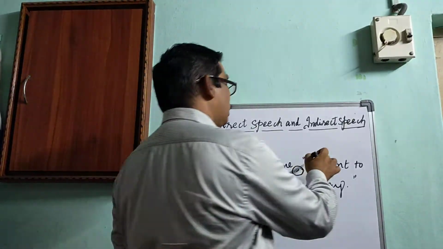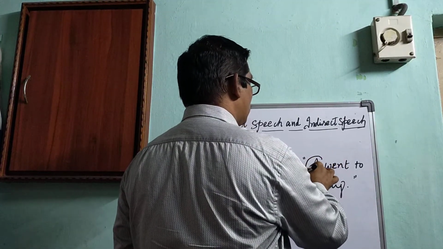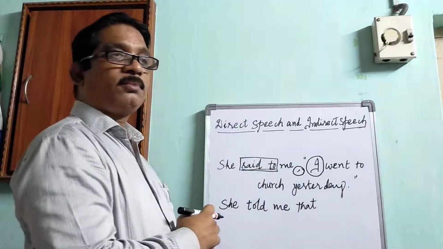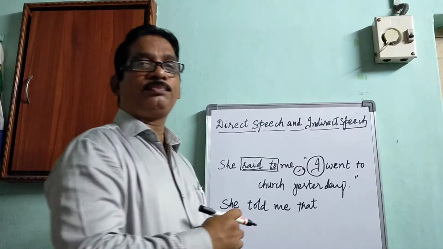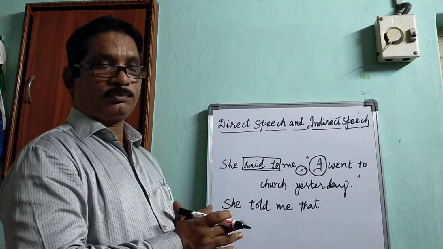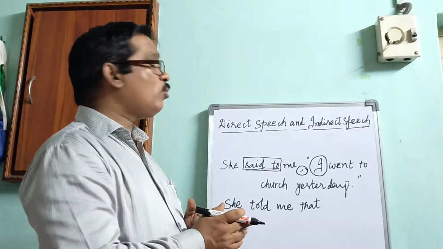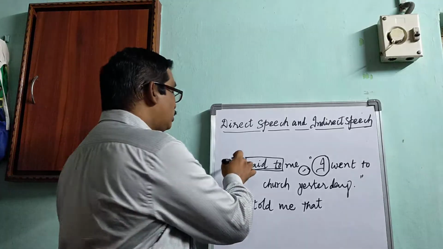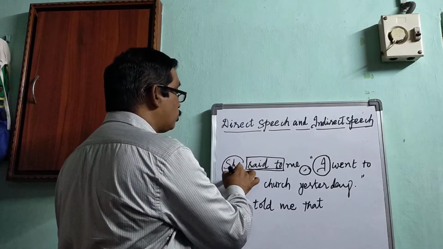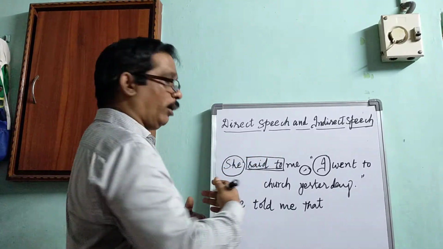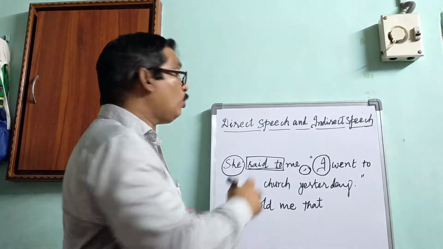And the third rule is, the subject in the reported sentence should be changed. How can we change the subject? Before the subject is changed, let us know who said to whom. She said to me.